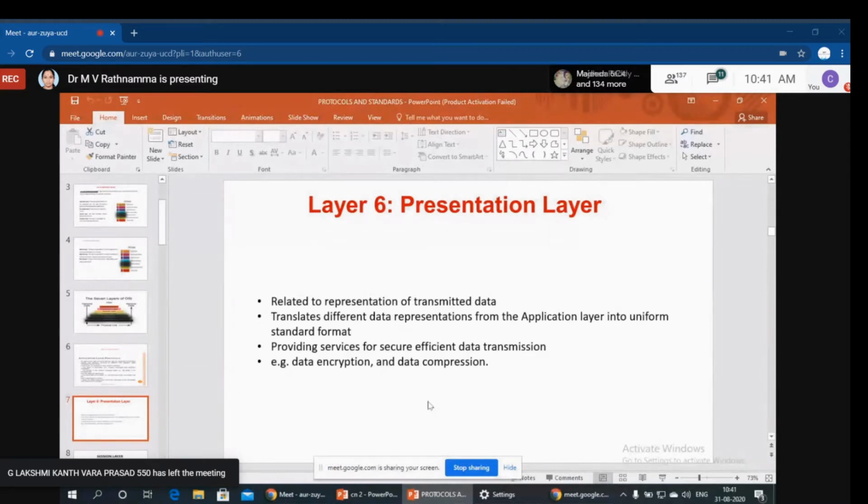So we have to provide security so that hackers cannot hack it. As I already discussed, if an image or any file is large, we go for compression so that it consumes less bandwidth, occupies less space, and takes less time for data transmission. That's why the presentation layer also looks after data encryption and data compression.